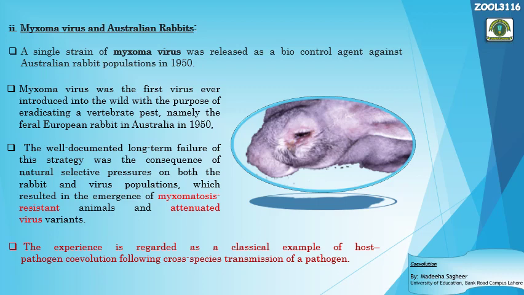but when they introduced the same virus a second time, the rabbit population couldn't be eradicated to that percentage. Why? Because of natural selection, because of the selection pressures, the rabbits got resistance against those Myxoma viruses. And the experience is regarded as a classical example of host-pathogen coevolution following cross-species transmission of the pathogen. In this disease, the mosquitoes are the intermediate vectors or carriers of the Myxoma viruses, right? They carry the Myxoma viruses to the rabbits.